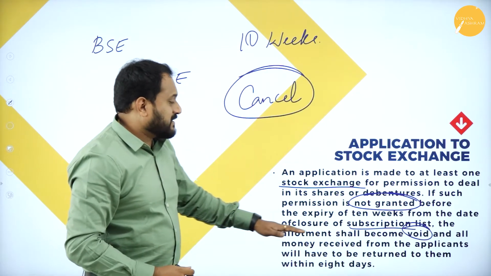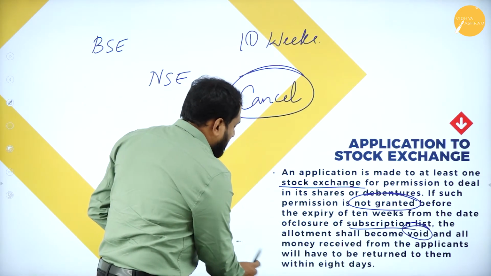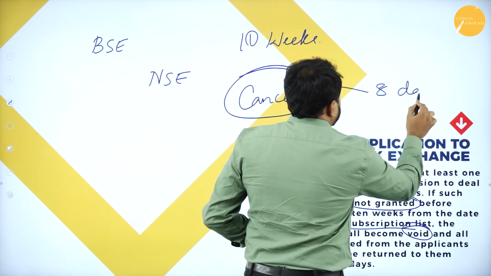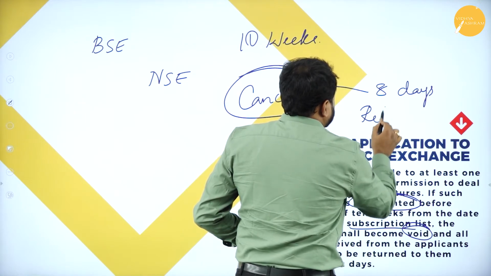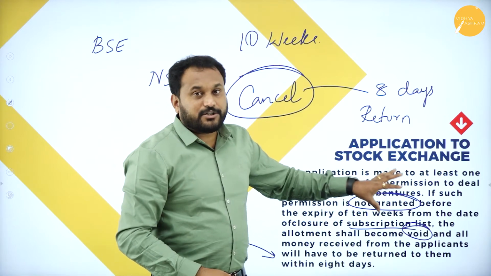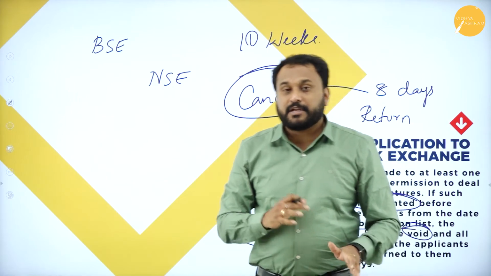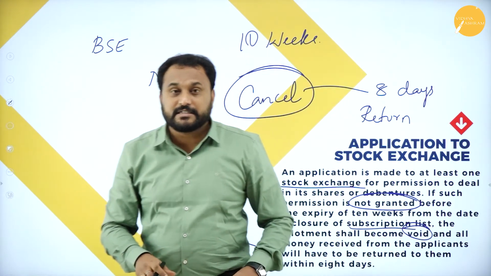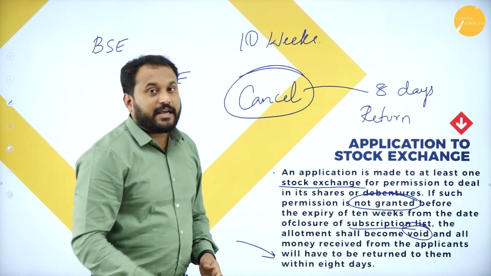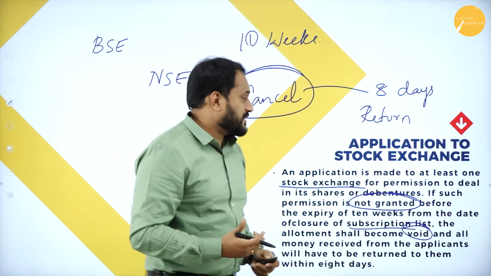And all the money received from the applicants will have to be returned to them within 8 days. That means when it is cancelled, what is that you should do? Within 8 days, you should return it. Right? So that is what the stock exchange will tell you. But if all the applications have been taken and your minimum subscription, everything is done properly, then the stock exchange will approve that yes, you can start your company, and the buying and selling of shares can happen in the stock exchange.